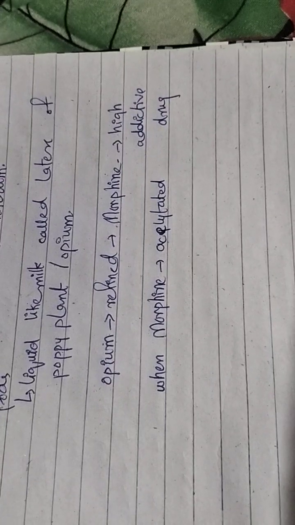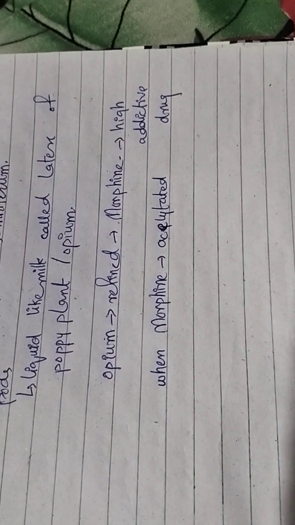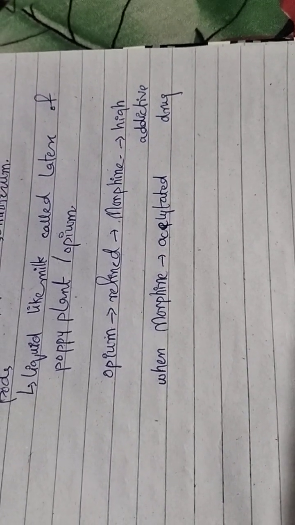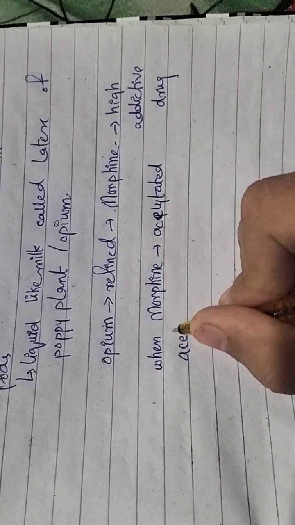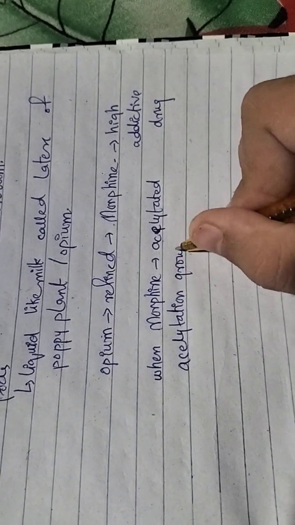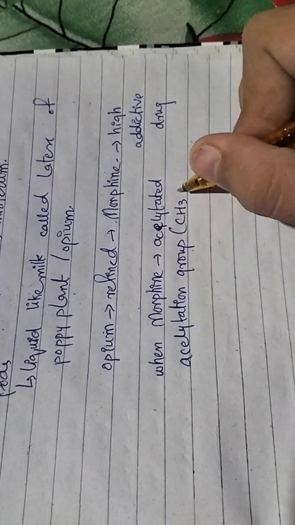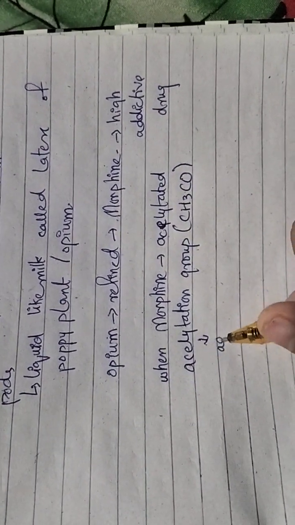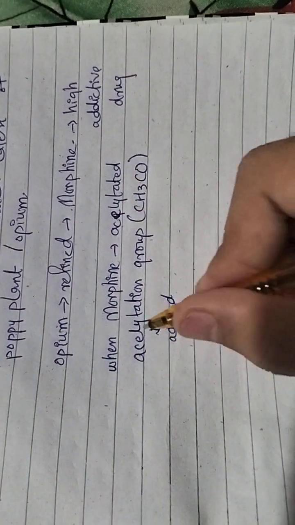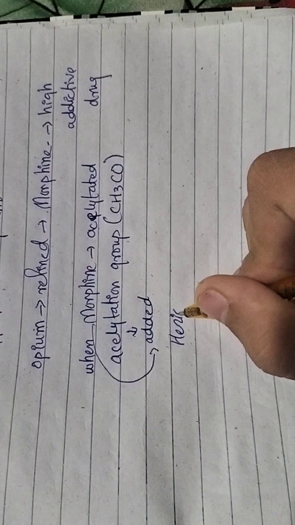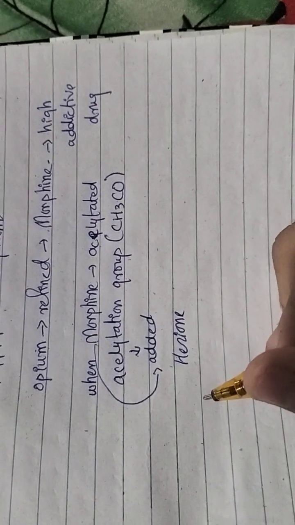It means the addition of an acyl group, CH3CO, to morphine. When it is added to morphine, we get a chemical called heroin.